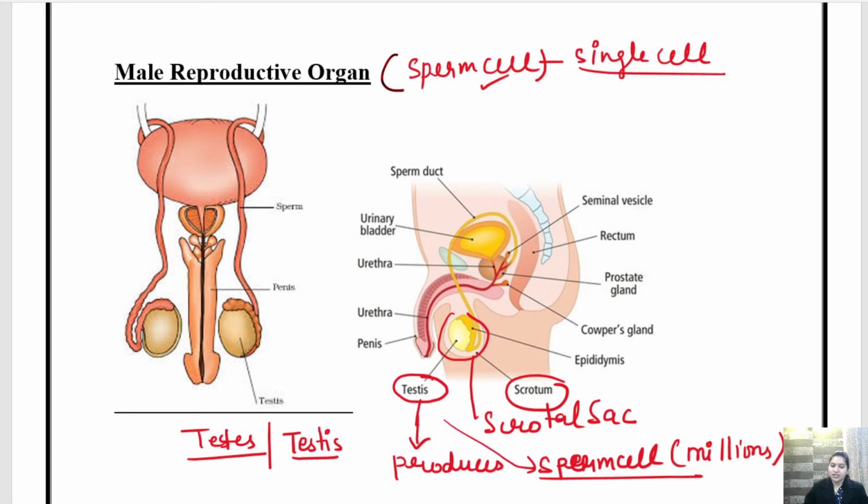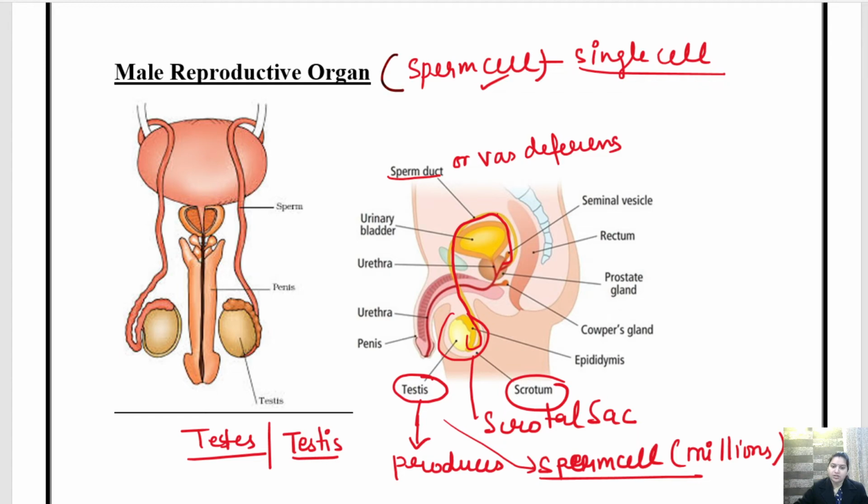So the moment testis produces a sperm cell, it is transferred through the tube-like structure which is called sperm duct, or it is also called vas deferens.